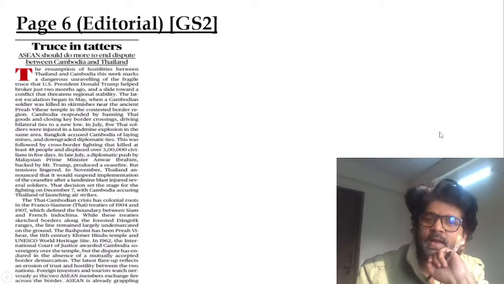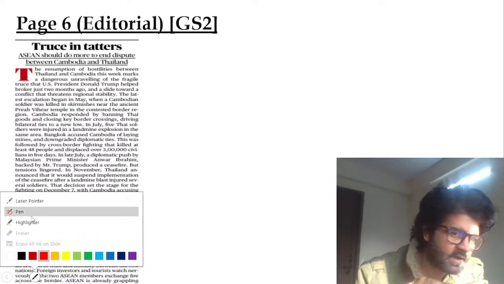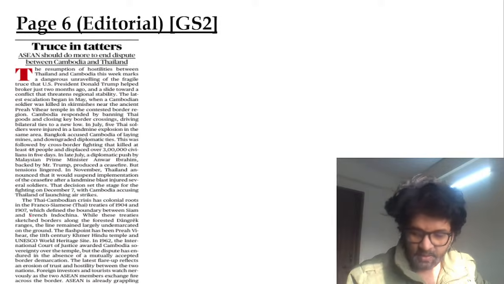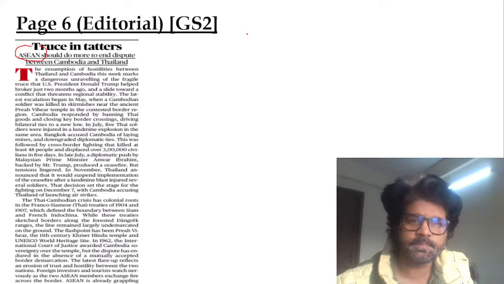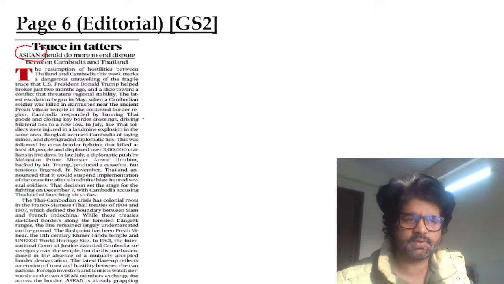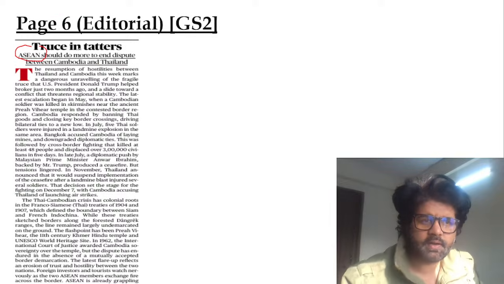And this article is saying that ASEAN should do something about it. Both these countries are part of ASEAN. So how many countries are there in ASEAN, guys? And what is the mnemonic I have told you to remember ASEAN countries? ASEAN was established in the 1960s. Just give me a second. How many total countries are there?